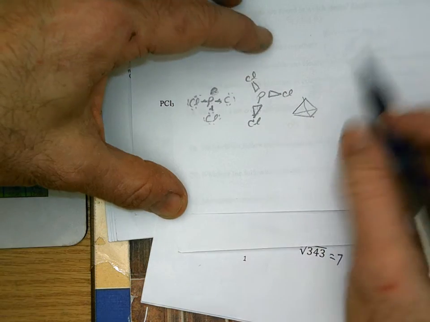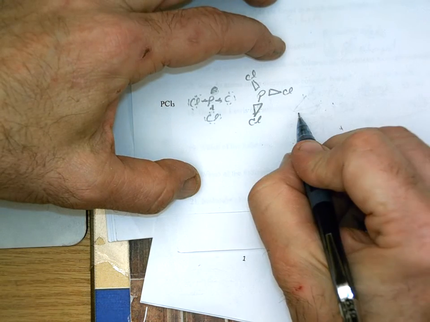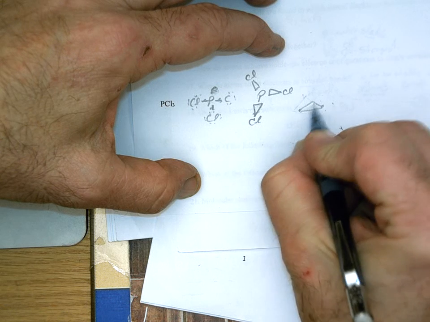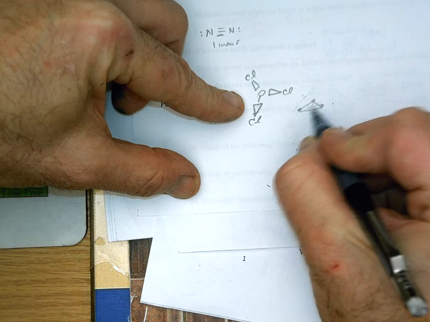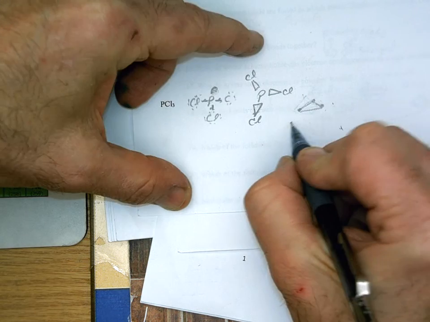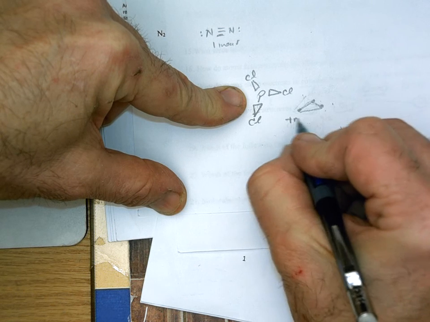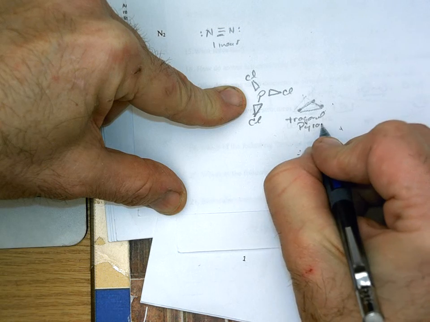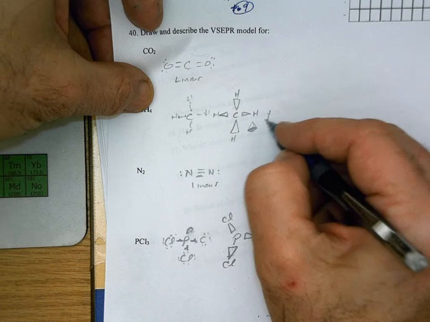Oh, wait, I'm kind of wrong there, because I made a tetrahedral there. We've got these three points at the bottom, okay, and then this part right there is just slightly above over here, so it's very slightly elevated. So this one would be trigonal pyramidal, compared to this guy, which was a tetrahedron.